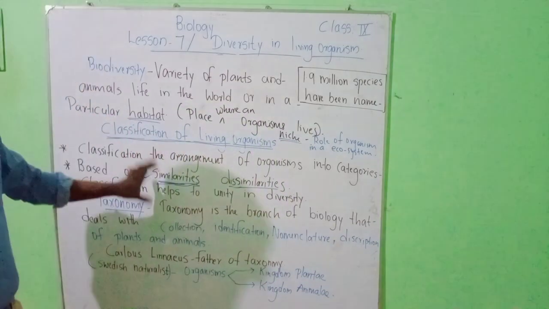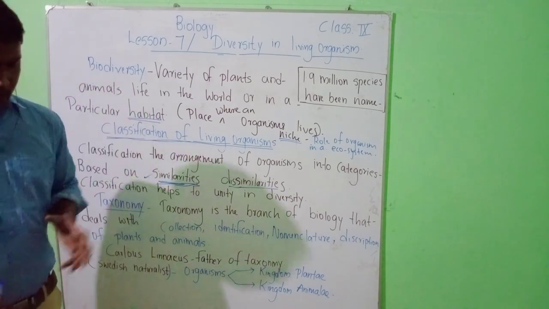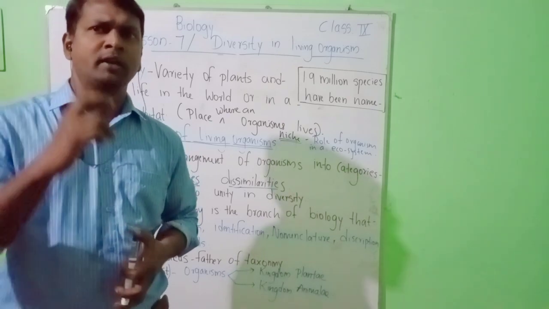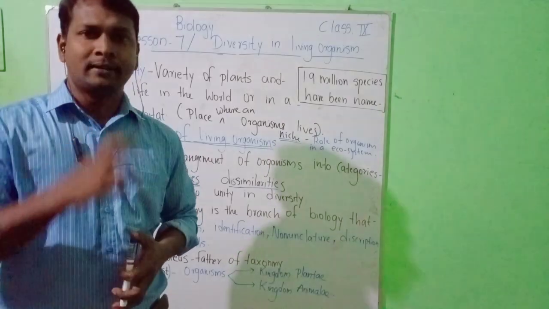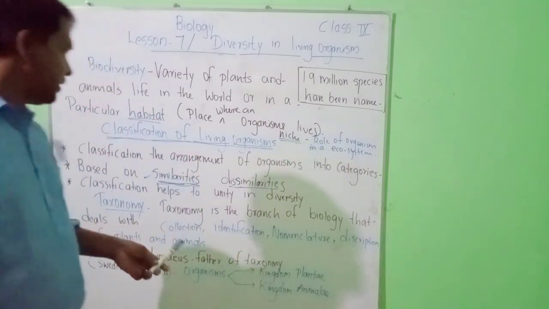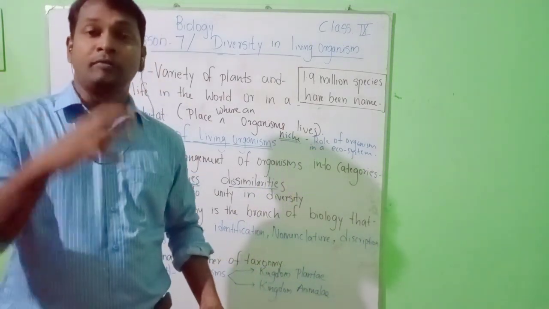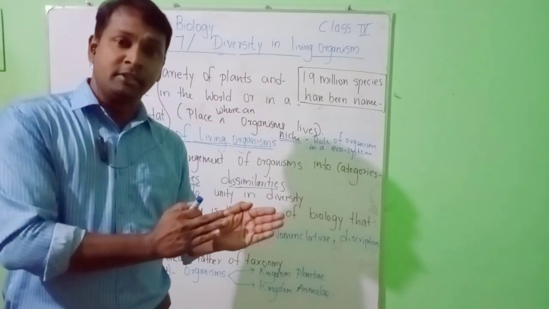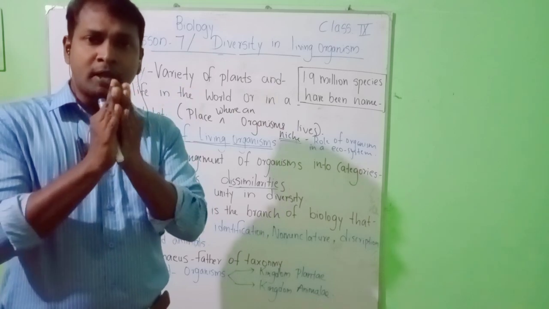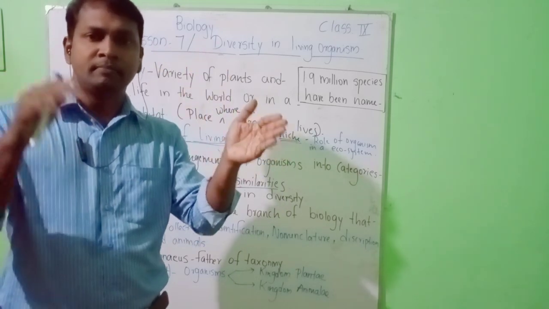So what do you mean by all these points? Let me explain one by one. Collection: in biology, when you want to study a species or organisms, first you have to collect the organisms. Second, we have to identify which phylum, which classification, either the plant kingdom or the animal kingdom. The two main living organism classifications are the plant kingdom and animal kingdom.